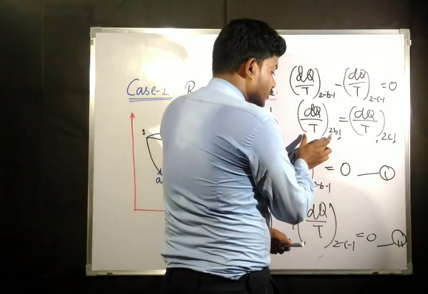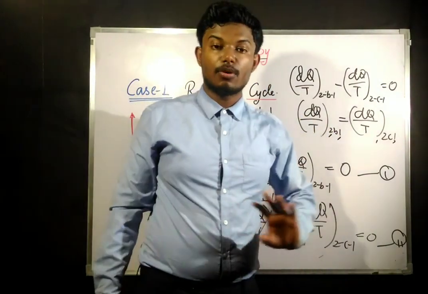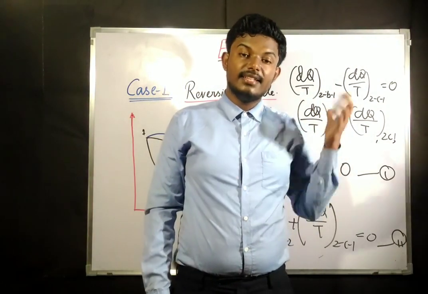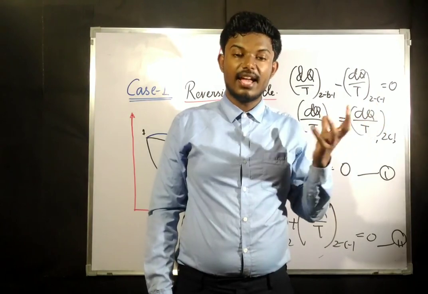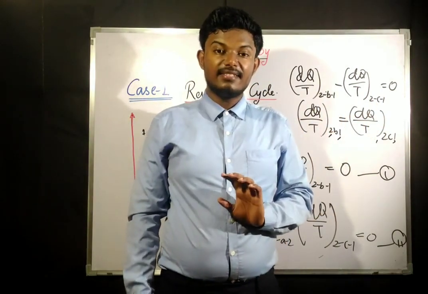Since we have said that these two are properties of the system, since they depend only upon the endpoints, these terms are defined as entropy.